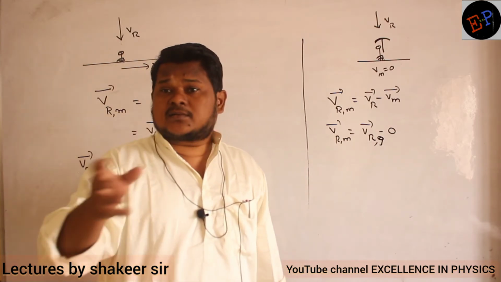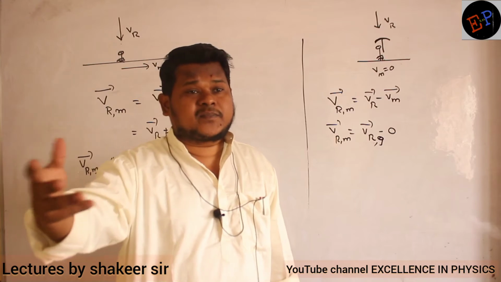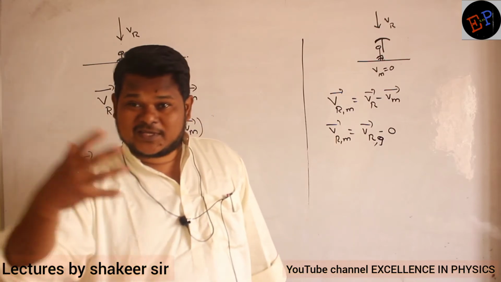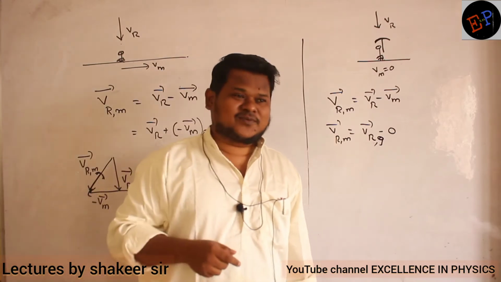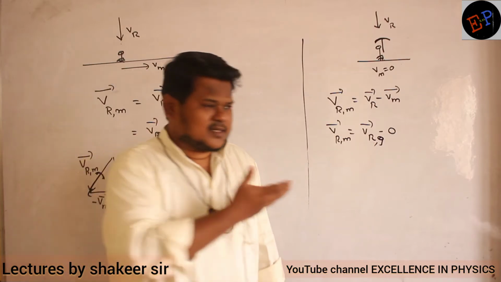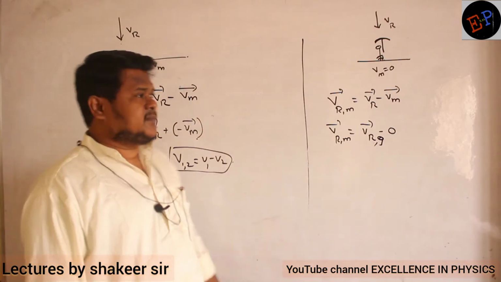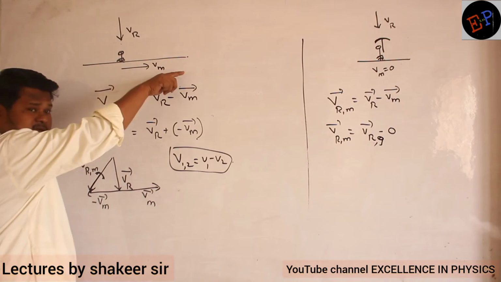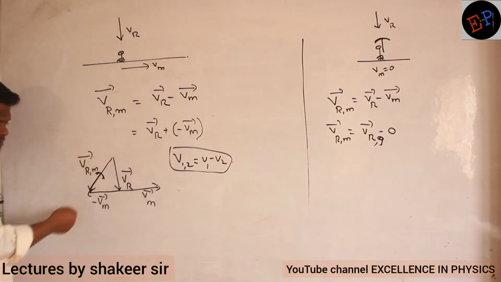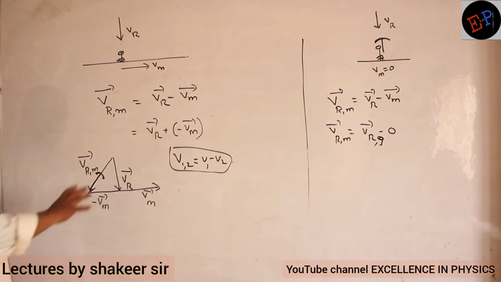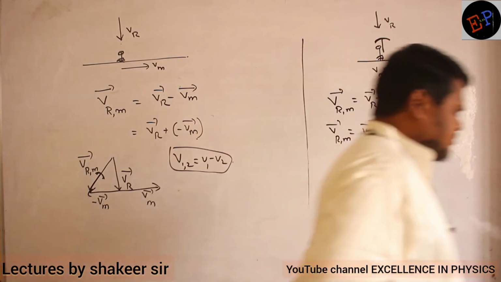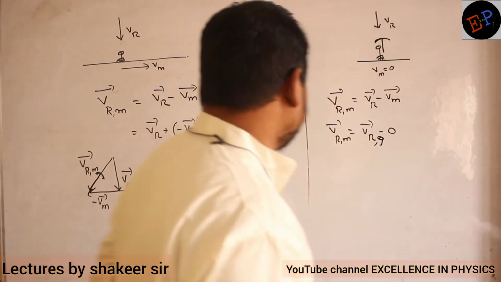But when you start the bike and when you are moving, then it appears that rain is hitting your face. It appears rain is coming like this and hitting you. Are you able to understand? That concept is nothing but relative velocity. So if a person starts moving in this direction, rain appears to fall in this direction. So he has to hold the umbrella in the same direction to protect himself from the rain. That's it. Now let us do some numerical problems.